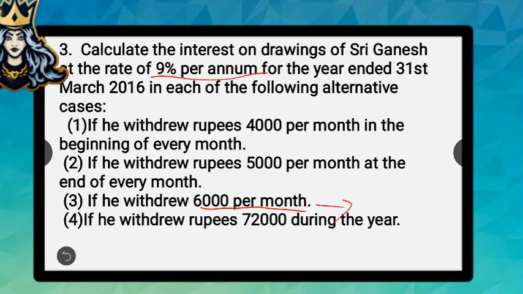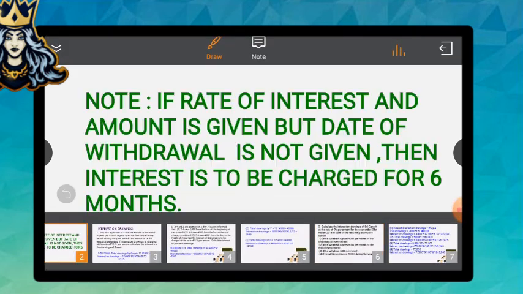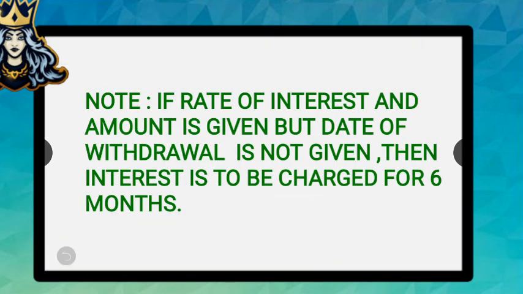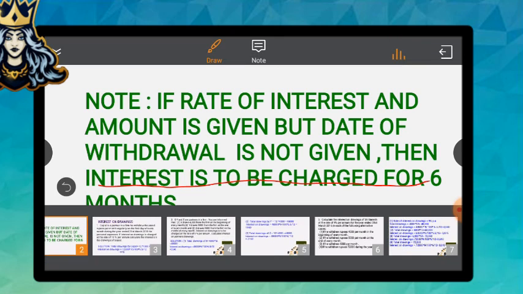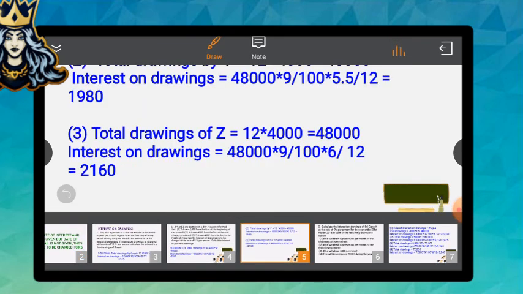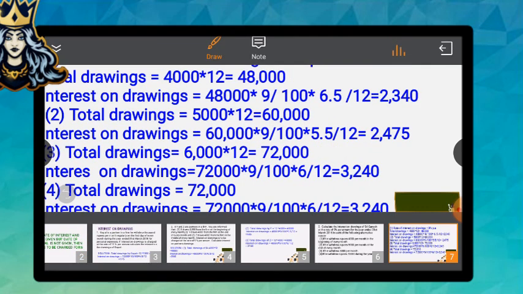But the date of withdrawal is not at all given in the question. So we have seen earlier that in such a case, we have to calculate the interest for 6 months. Do you remember that? So using that, we'll be solving this question.